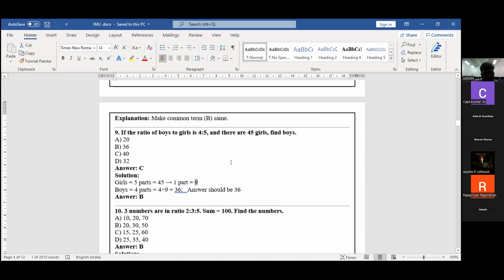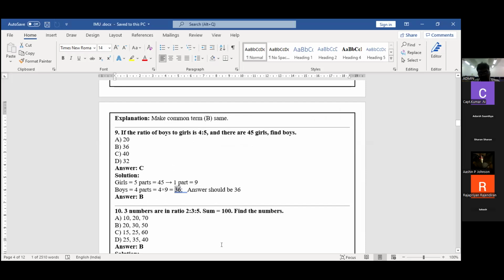So listen carefully. The boys and girls ratio is given. The boys' ratio is 4 and the girls' ratio is 5. Now the number of girls is given as 45, so I want to make it a single unit. 45 divided by 5, I got one part is 9. One part is 9, which means 4 into 9 is 36. This is a simple one.